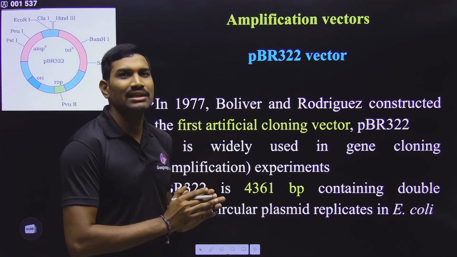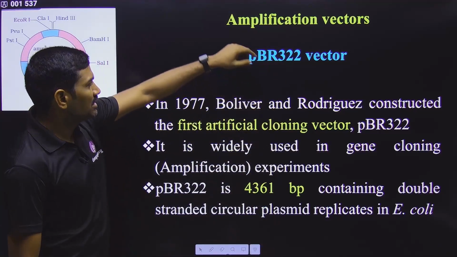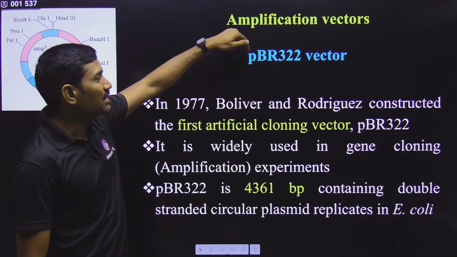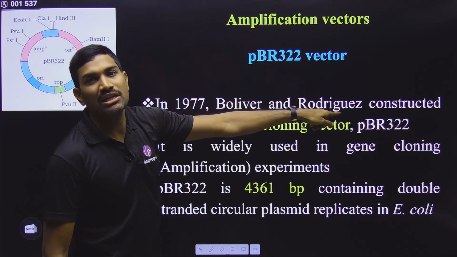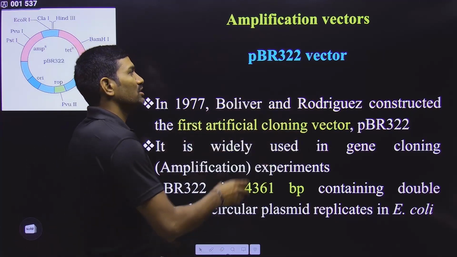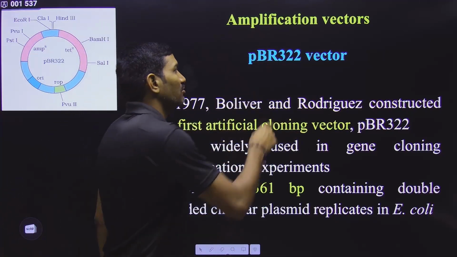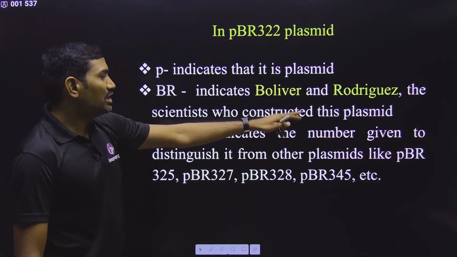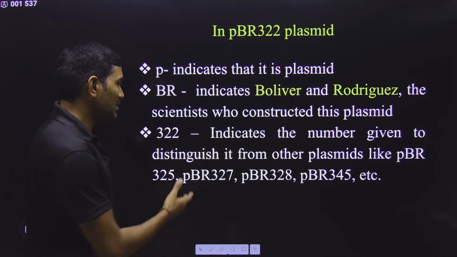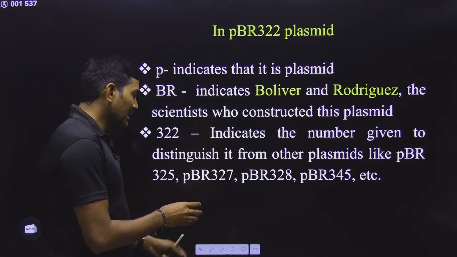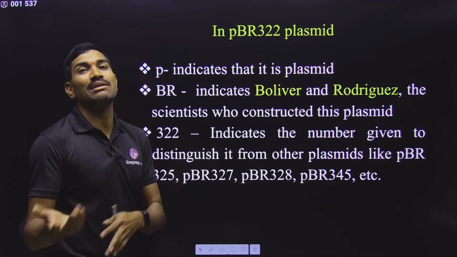And now directly in the NCERT they have given one important example, that is pBR322. In pBR322, p indicates plasmid, B indicates Bolivar, it is the name of a scientist, R indicates Rodriguez, it is also the name of a scientist. So this pBR322 name was given based on the names of the scientists. Then what does this 322 indicate? This 322 indicates the serial number. Actually they have developed different plasmids. So in this way, by giving numbers to these plasmids, we can differentiate one plasmid from the other plasmid.